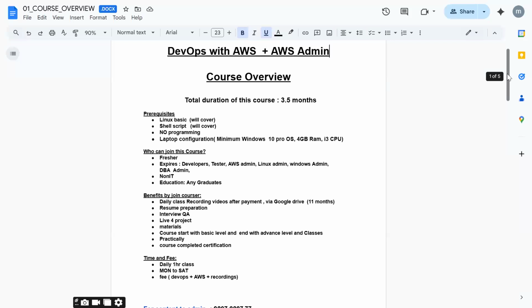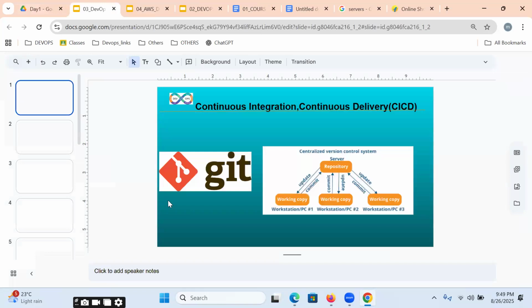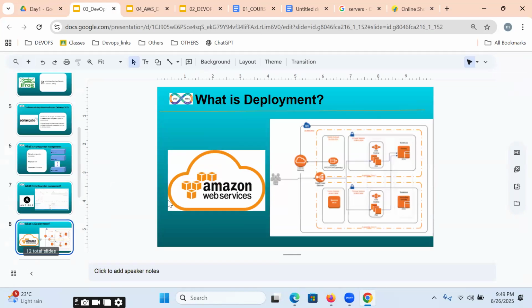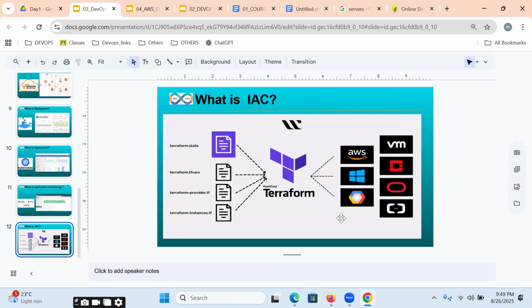In DevOps, which tools will we learn here? One second. These are all the tools: Git, Maven, Jenkins, JFrog, SonarQube, Ansible, AWS, Docker, Kubernetes, ELK, Terraform. These are all the tools. Okay, thanks.